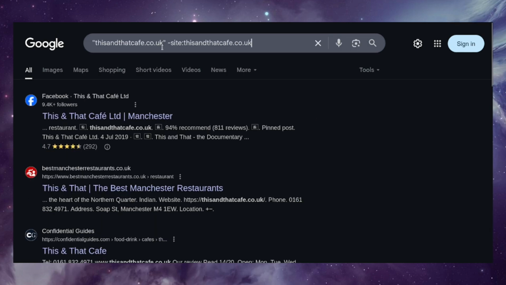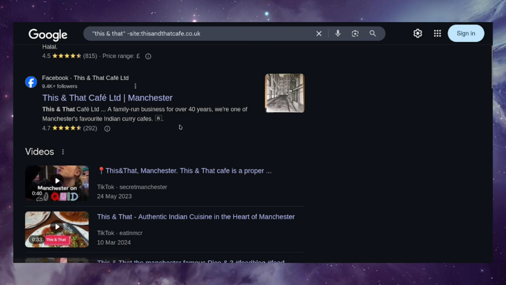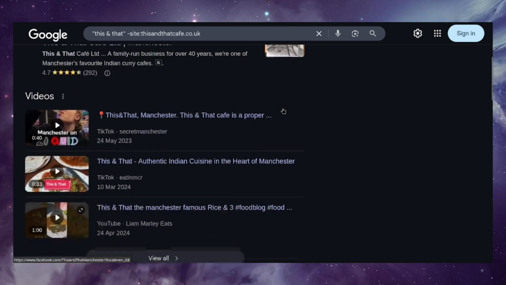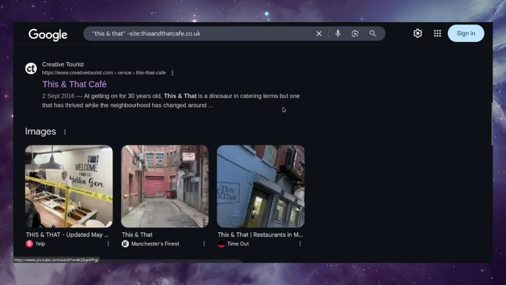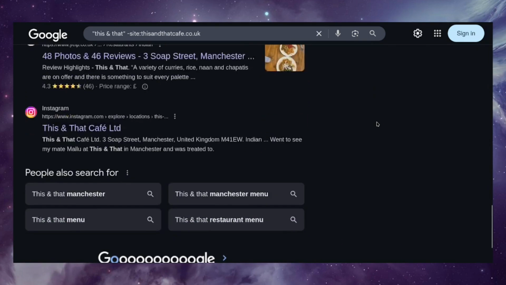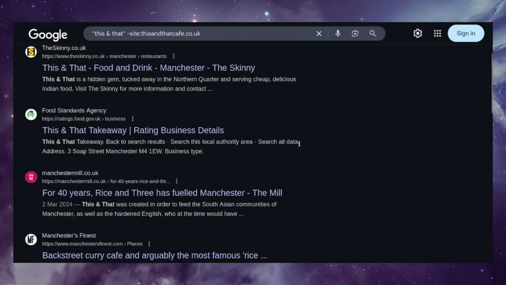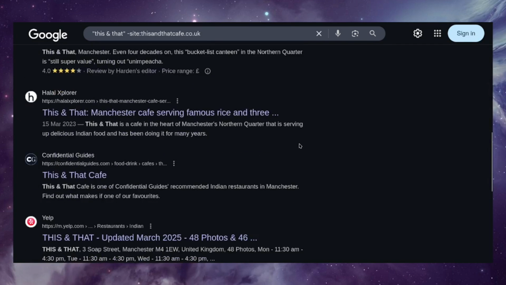Another thing that's worth mentioning is that if you're not getting many results for the exact domain name, I can swap this out for the business name, This and That. And you'll see here, then I get results, and they don't necessarily have to mention the domain name of the business, but they're still about the cafe. I'm kind of surprised that there's only results about the cafe showing up, because This and That you would think is a relatively common phrase. But I suppose Google knows that I'm in Manchester.